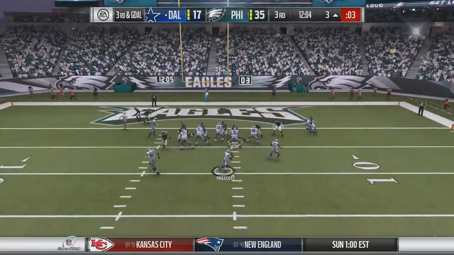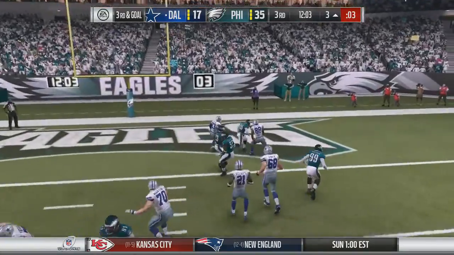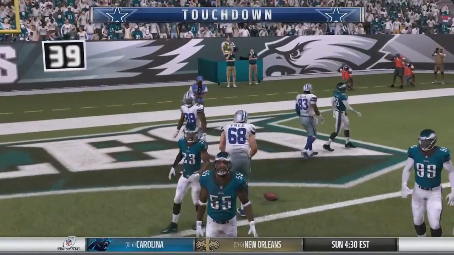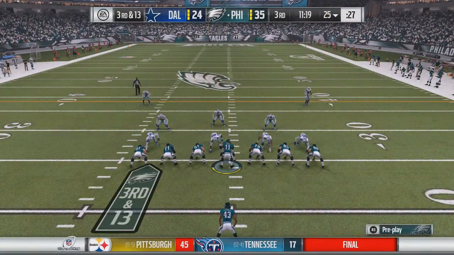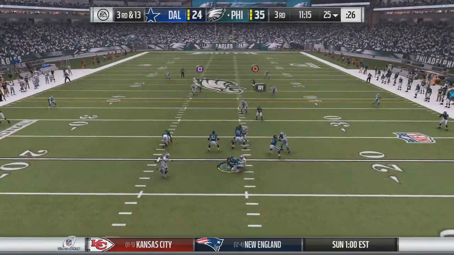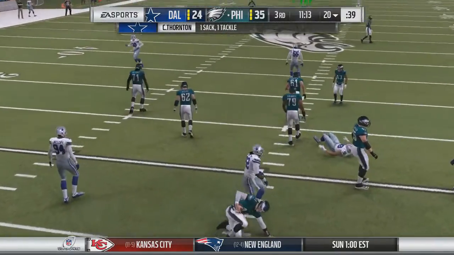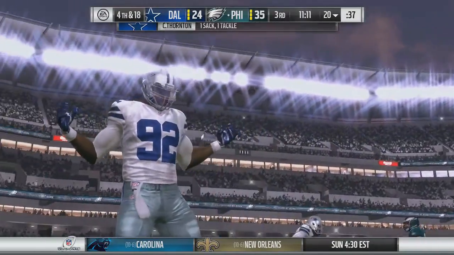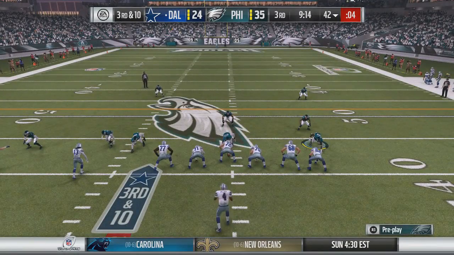Now on 3rd and goal, Prescott sends a man in motion, and he goes over the middle. It's caught by Bryant into the end zone. Touchdown Cowboys, and they're able to make this an 11-point game. So now Carson Wentz comes out on 3rd and 13. Potential 3-and-out. Wentz in the pocket, and he will be sacked on the play by Cedric Thornton, the former Eagle. That will lead to 4th and 18. So the Eagles will punt it back to the Cowboys.